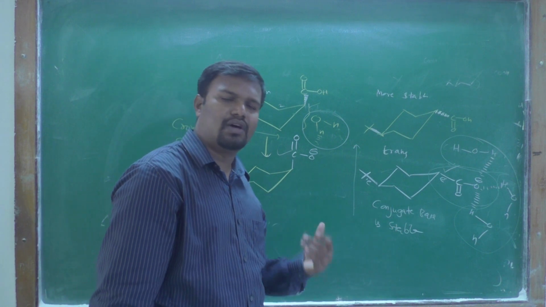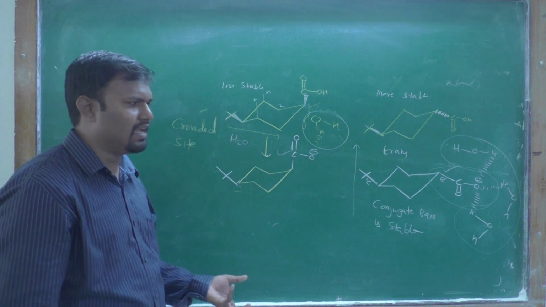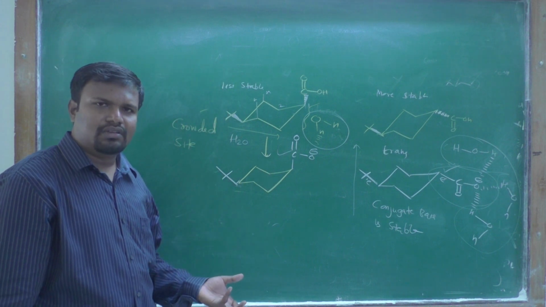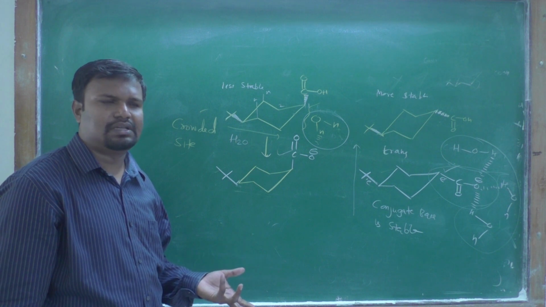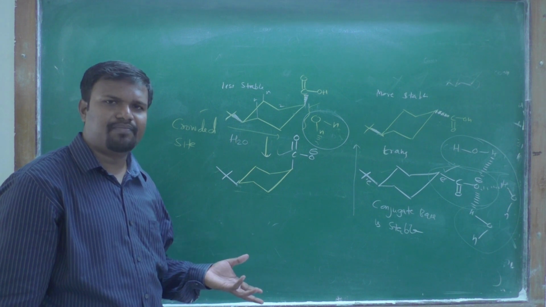If the carboxylate ion produced is stable, then your acid is a strong acid.